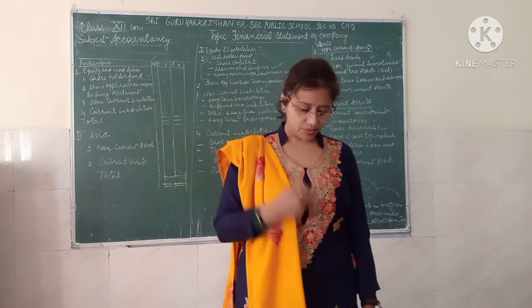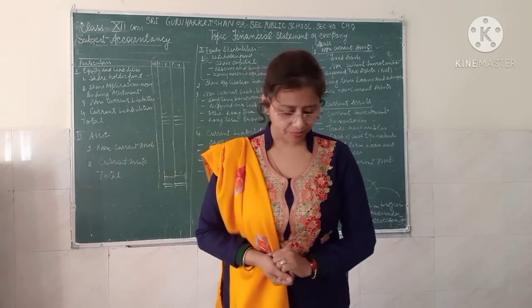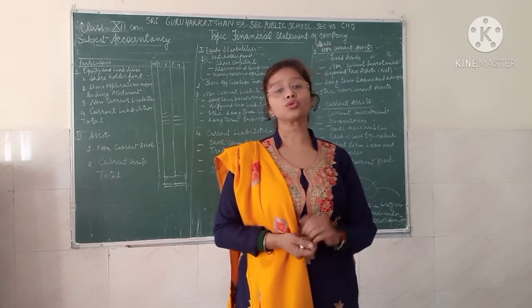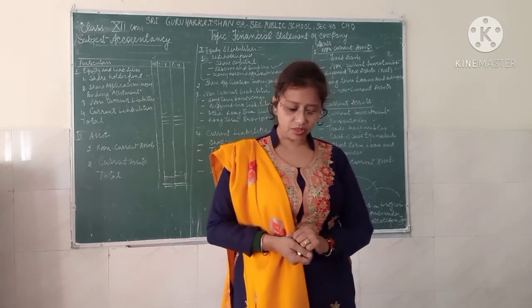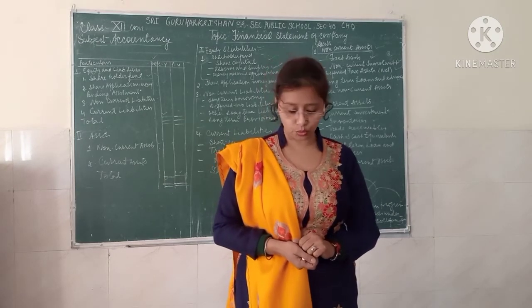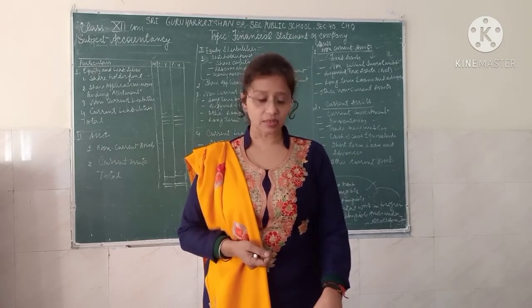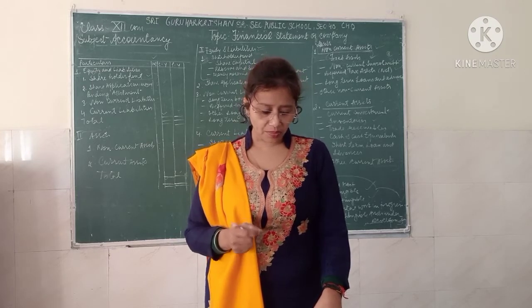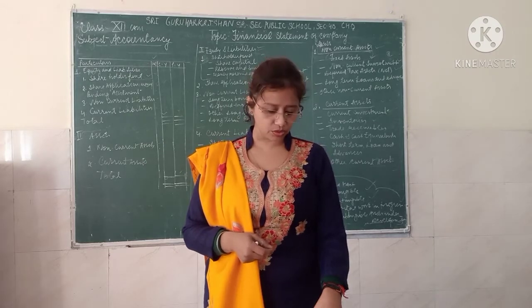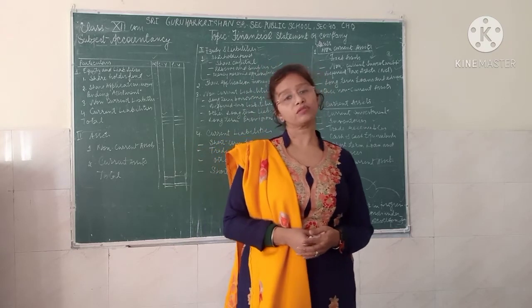So next is the capital reduction reserve. What is the meaning of capital reduction reserve? The capital reduction reserve is a reserve created when the company purchases its own shares out of the free reserve or a securities premium reserve. So section 69 sub-section 1 of the Companies Act 2013 requires that a sum equal to the nominal value of the shares so purchased shall be transferred to the capital reduction reserve. The reserve may be used by the company for issuing fully paid-up bonus shares.